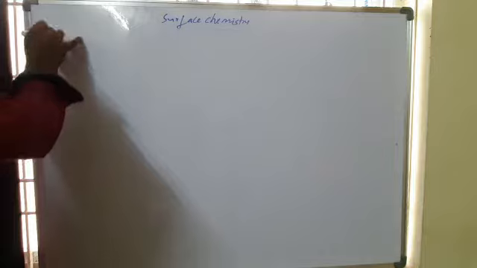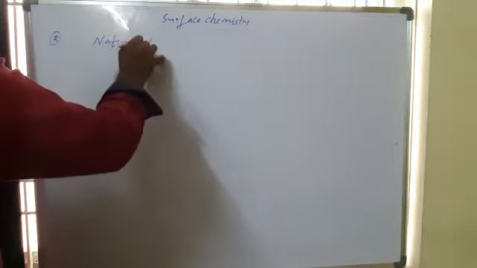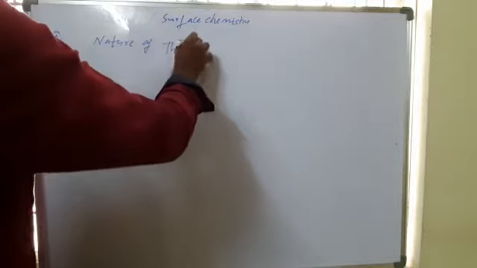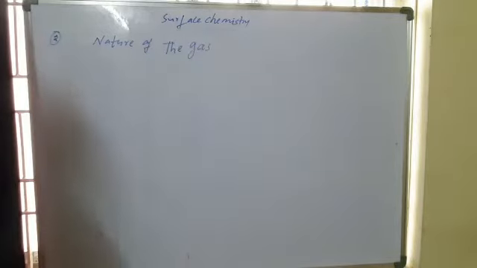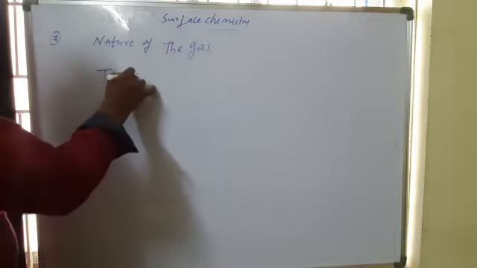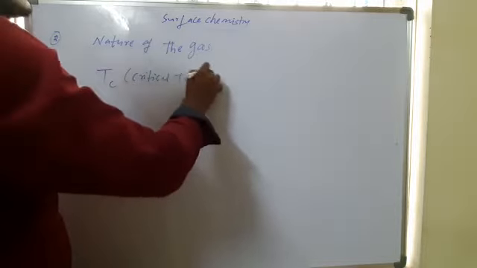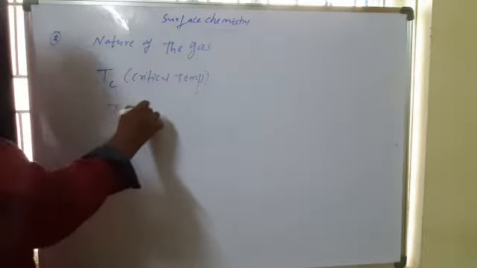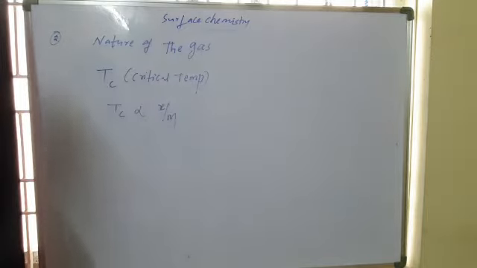Next, the second concept: the nature of the gas. As the critical temperature TC increases, the extent of adsorption also increases.